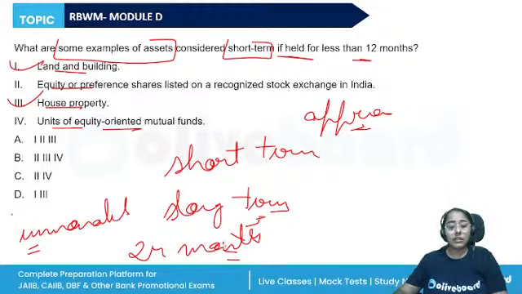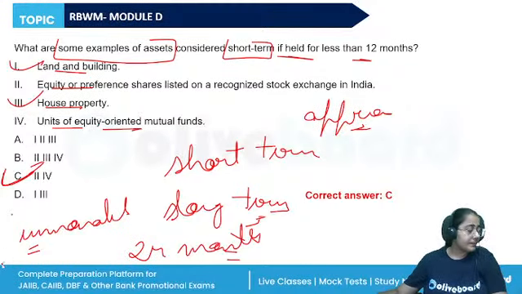And for the assets for which the 12 months period is considered: equity or preference shares on a recognized stock exchange, securities listed on a recognized stock exchange, units of UTI, equity oriented mutual fund, zero coupon bonds. So the correct answer is C, 2 and 4.